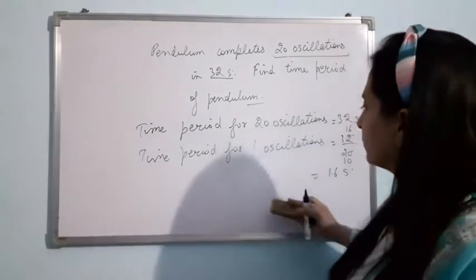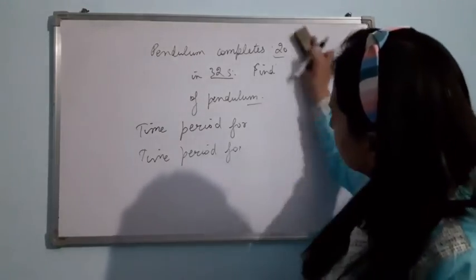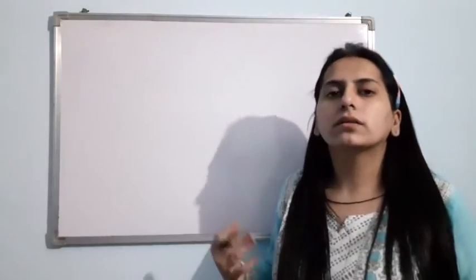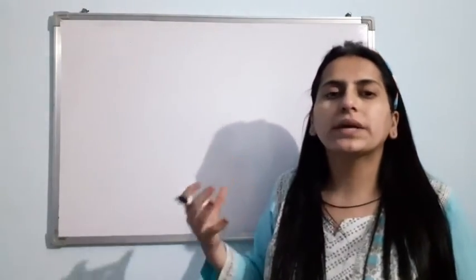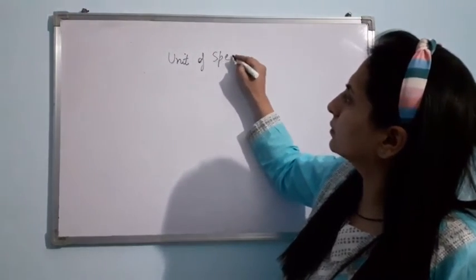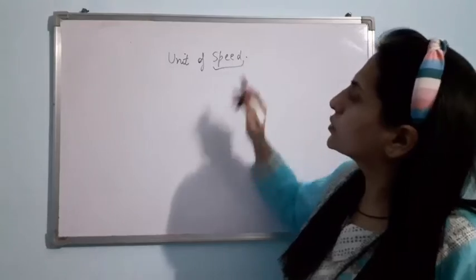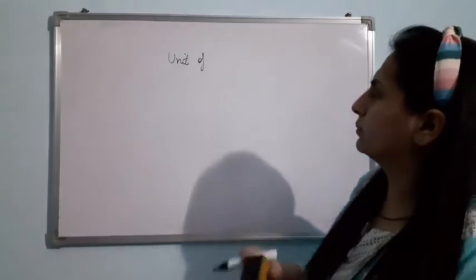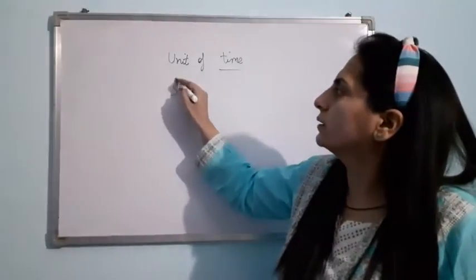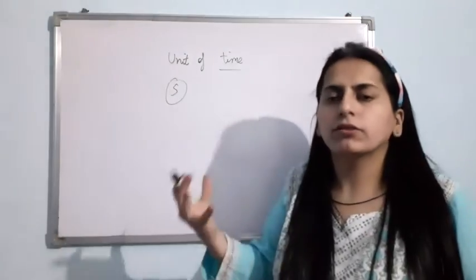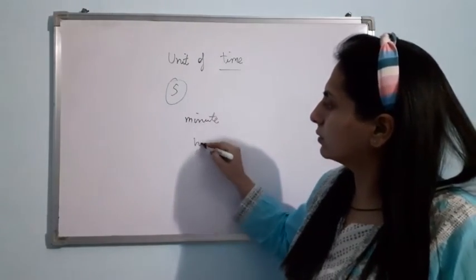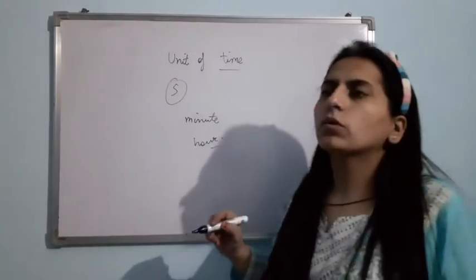Now, let us talk about another topic, that is unit of speed and time. First of all, let us talk about unit of time. You know that the basic unit of time is second. But yes, we also use the bigger unit, that is minute, hour. It depends upon the convenience.